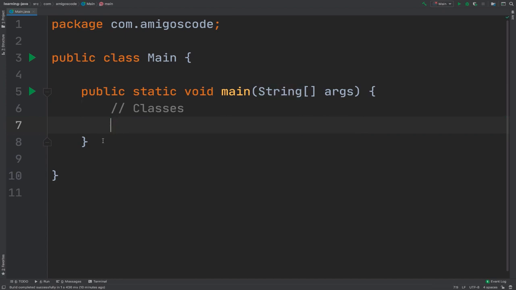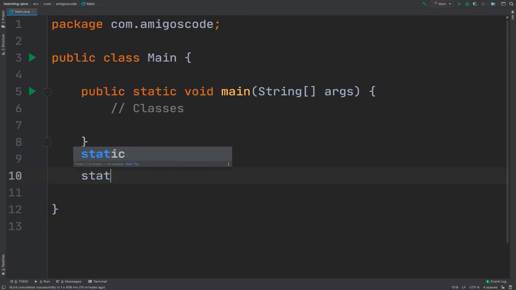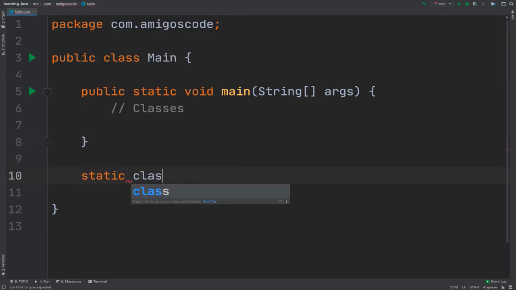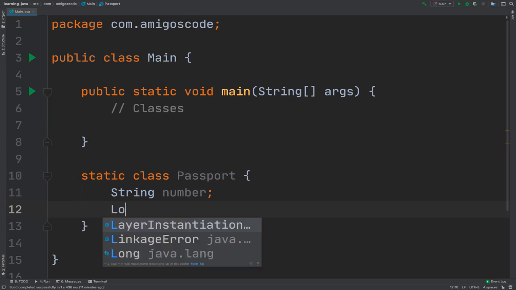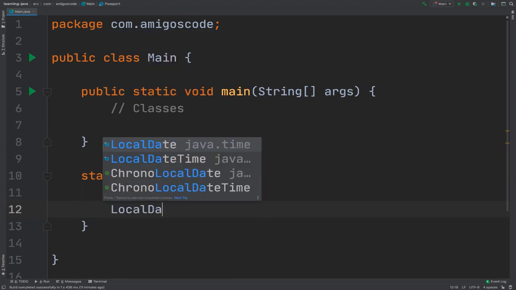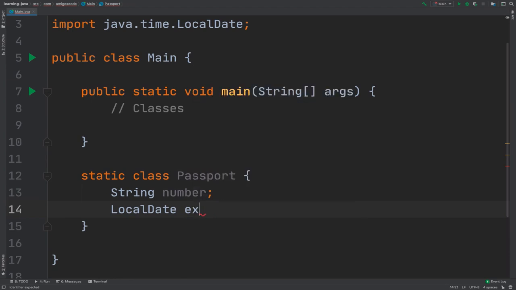So right here, let's go ahead and simply say static class Passport. So make sure the class starts with uppercase. Now we can have the actual number, and then let's also have, for now, the actual expiry date. So we're going to represent this as LocalDate expiryDate.